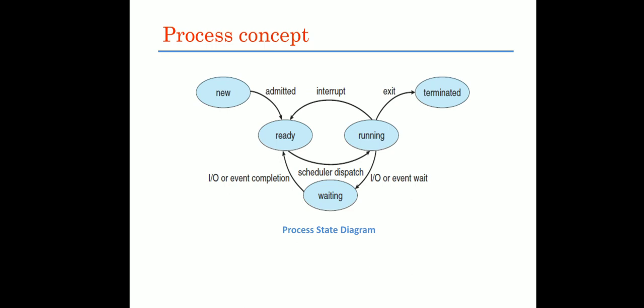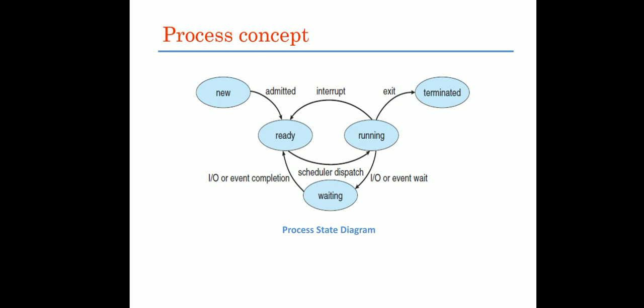While running on the processor, it can have many options. It can complete its task and go to the terminated state by calling the exit system call, or it can directly go to the ready state by having some interrupt in the system. Otherwise, if any process wants some IO operation or events, then it can go from running state to waiting state. Once it gets the IO operations, then it goes from waiting state to ready state.